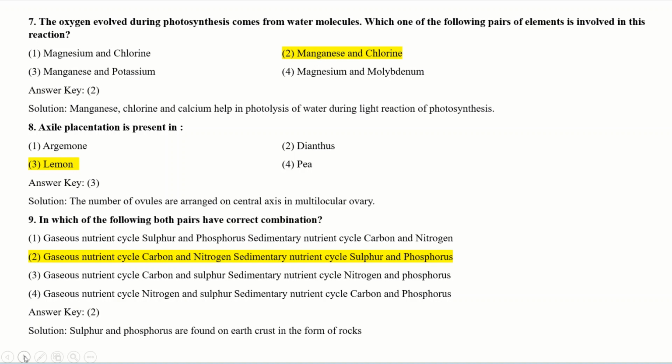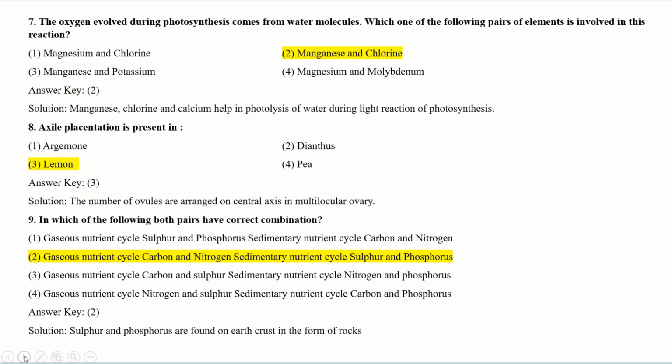In which of the following, both pairs have the correct combination? Read the sentences carefully. You have to find the correct combination in the options. First option: gaseous nutrient cycle, sulfur and phosphorus; sedimentary nutrient cycle, carbon and nitrogen. Second option: gaseous nutrient cycle, carbon and nitrogen; sedimentary cycle, sulfur and phosphorus. Third: gaseous nutrient cycle, carbon and sulfur; sedimentary nutrient cycle, nitrogen and phosphorus. Fourth: gaseous nutrient cycle, nitrogen and sulfur; sedimentary nutrient cycle, carbon and phosphorus.